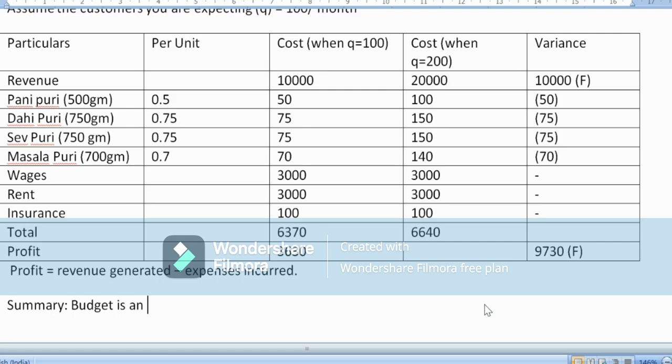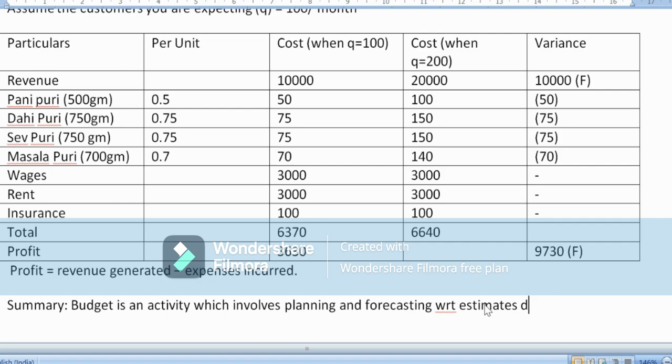But when it is adjusted or made flexible, that is increasing from 100 to 200, which is called an adjusted budget, it is nothing but, in other terms, called a flexible budget because of the change in the quantity. So budget is nothing but an activity which involves planning and forecasting with respect to the estimates that are to be drawn.